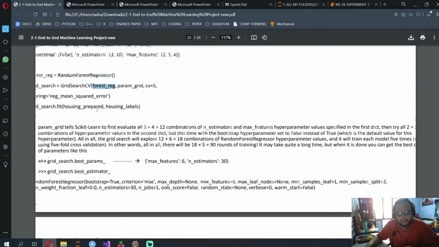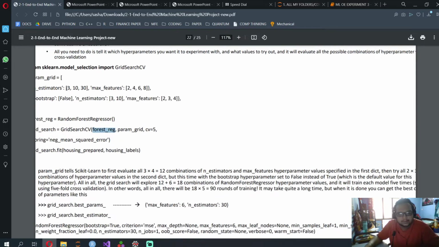So forest_regression will take this n parameter 3, and then it will do 2, 4, 8, false, 3 and 10, 2, 3 and 4. Then it will go to 10 and do 2, 4, 6, 8, false, 10 and that, and then 30 and that. Same thing for 2, it will do 3, 10, and it will make a huge data frame with all of the values.